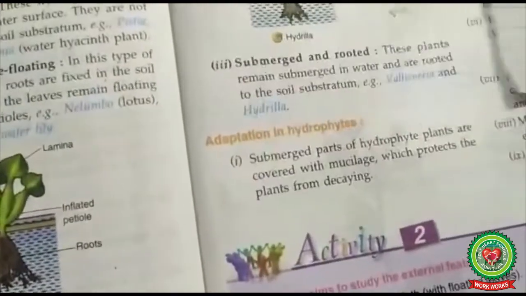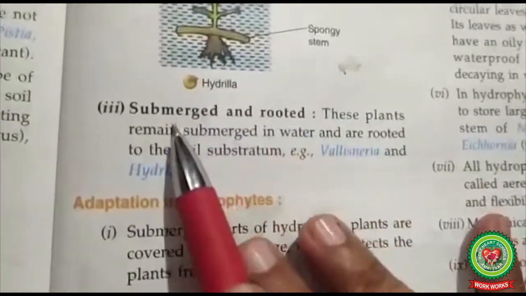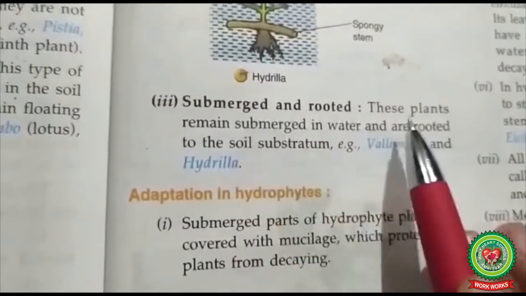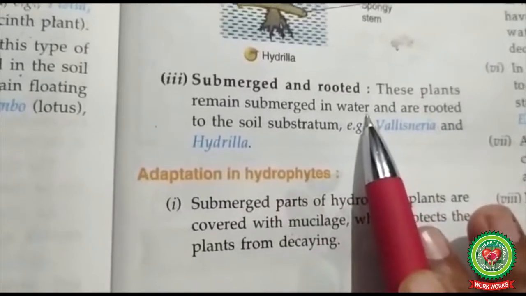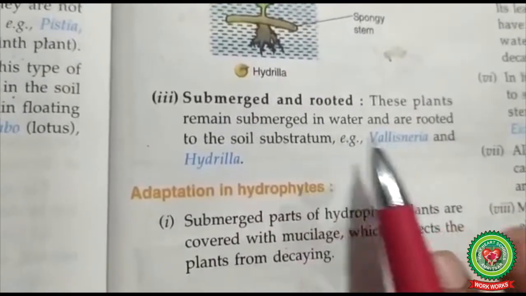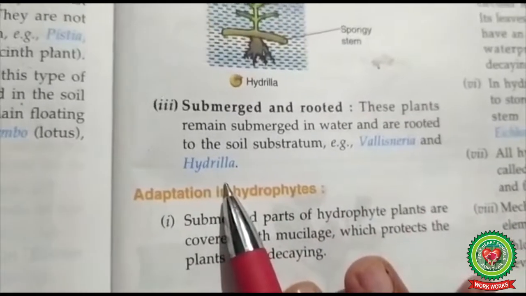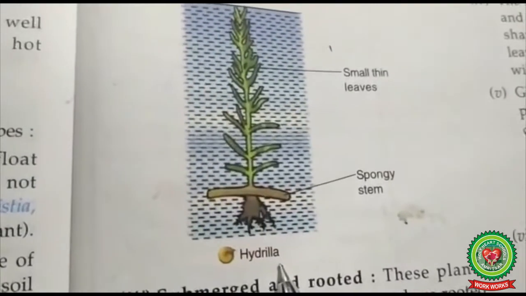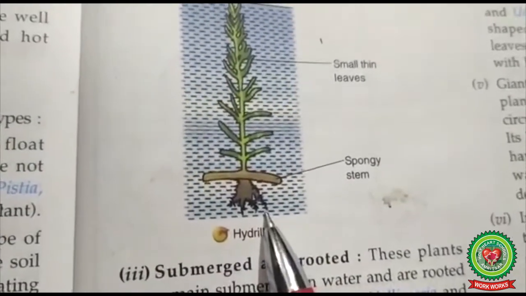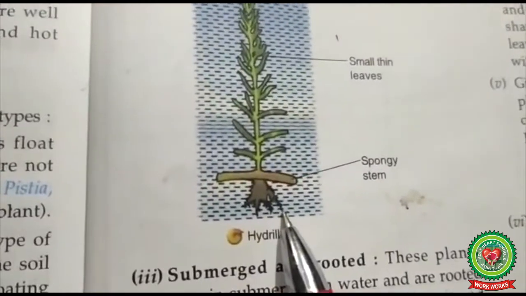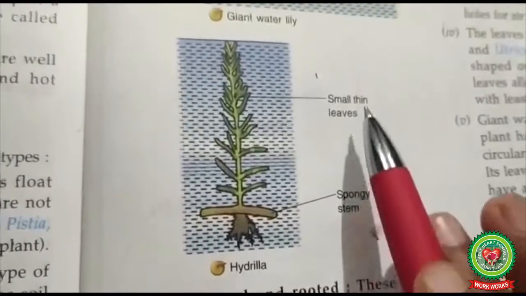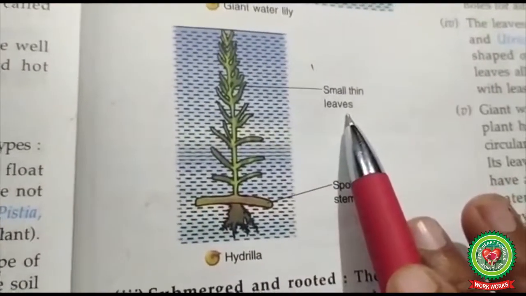Next is submerged and rooted. Submerged means completely under the water. Submerged plants are the plants that remain submerged in water, and examples of submerged plants are Vallisneria and Hydrilla. Now student, come to page number 97 and see the diagram of Hydrilla. They have poorly developed roots which are used only for the purpose of balancing. They have a spongy stem. They have small thin leaves.